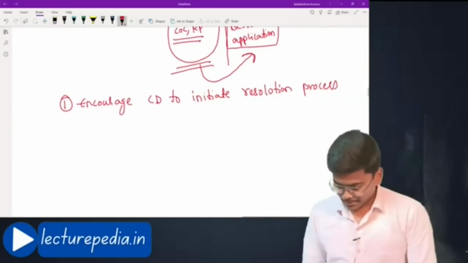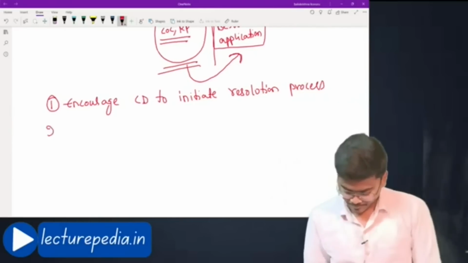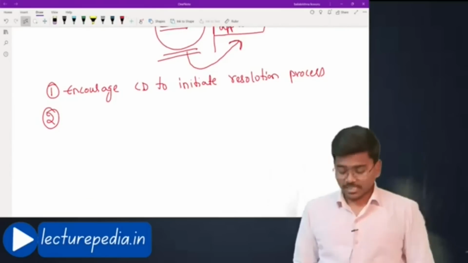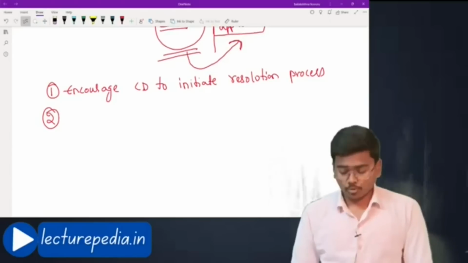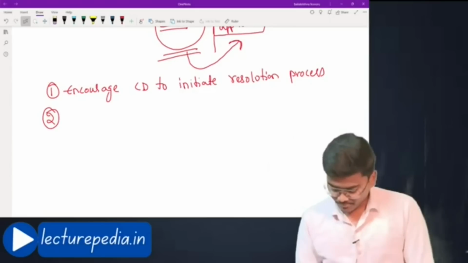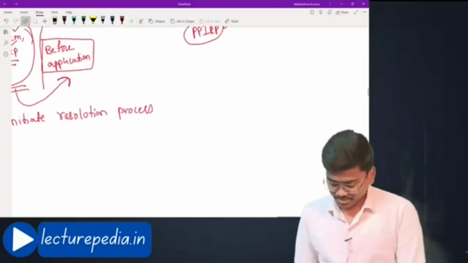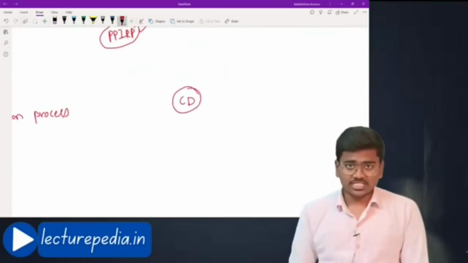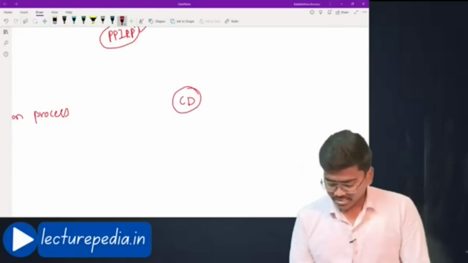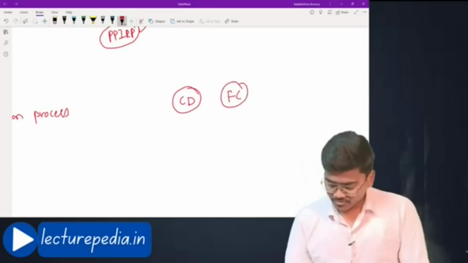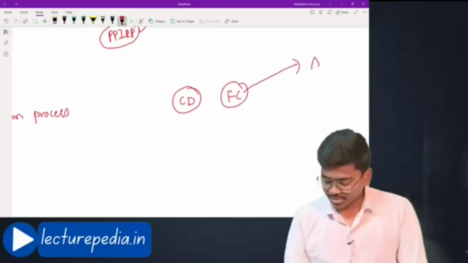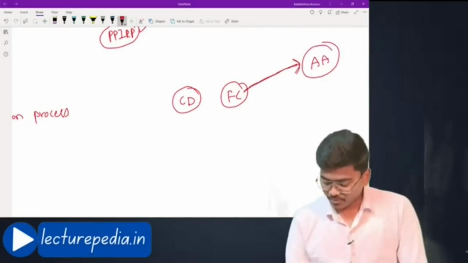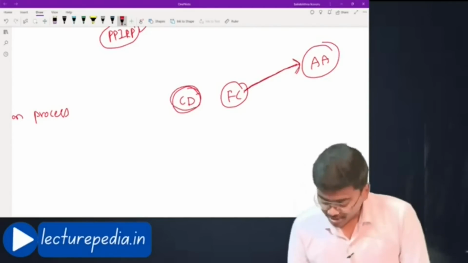The second reason is, see, under CIRP, during CIRP processes, what was happening was, these financial creditors were there. See, there is a corporate debtor. This corporate debtor has defaulted, let's say it has defaulted to a financial creditor, thereby this financial creditor has initiated an application with the adjudicating authority. Once the application is initiated with the adjudicating authority, then this corporate debtor used to wake up